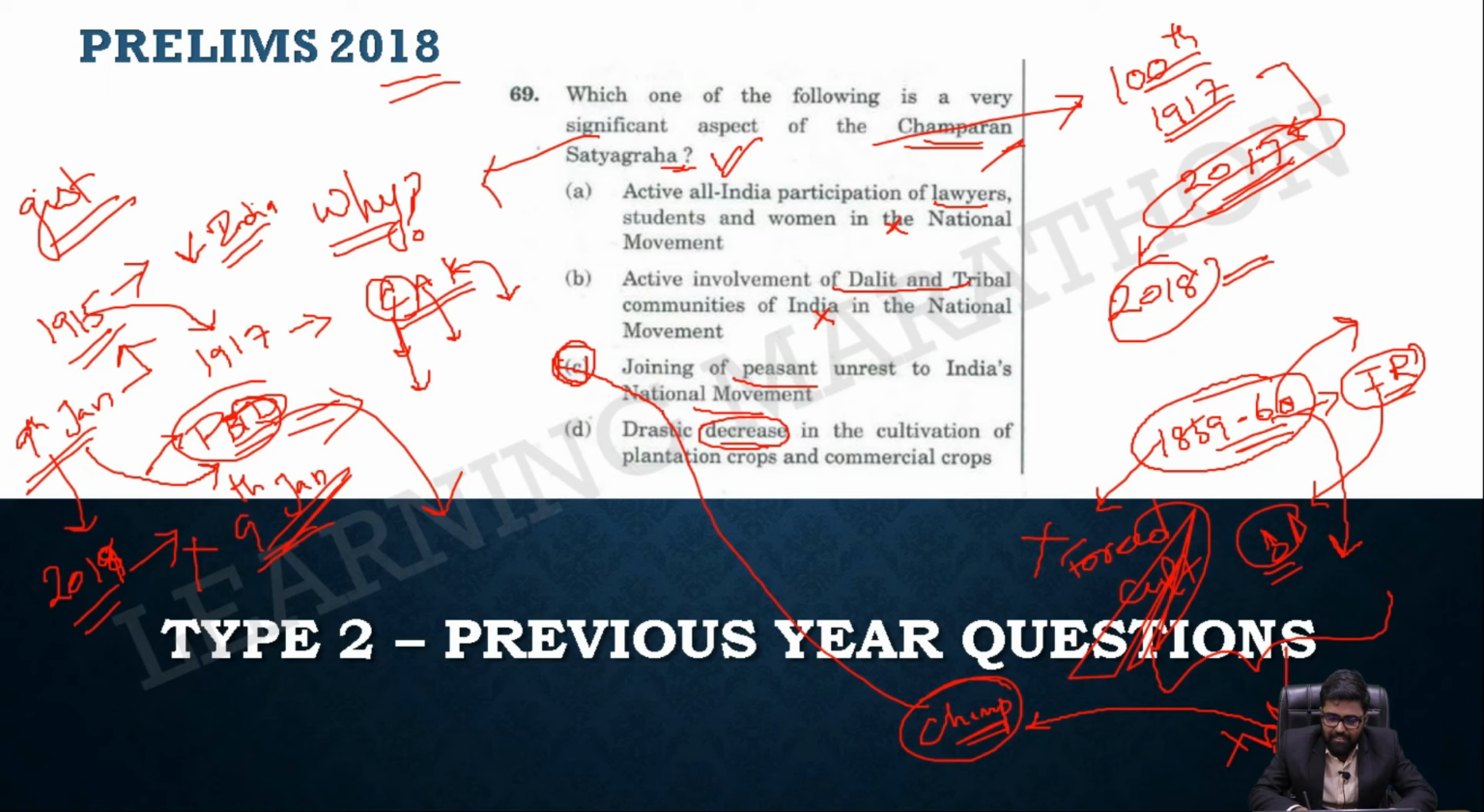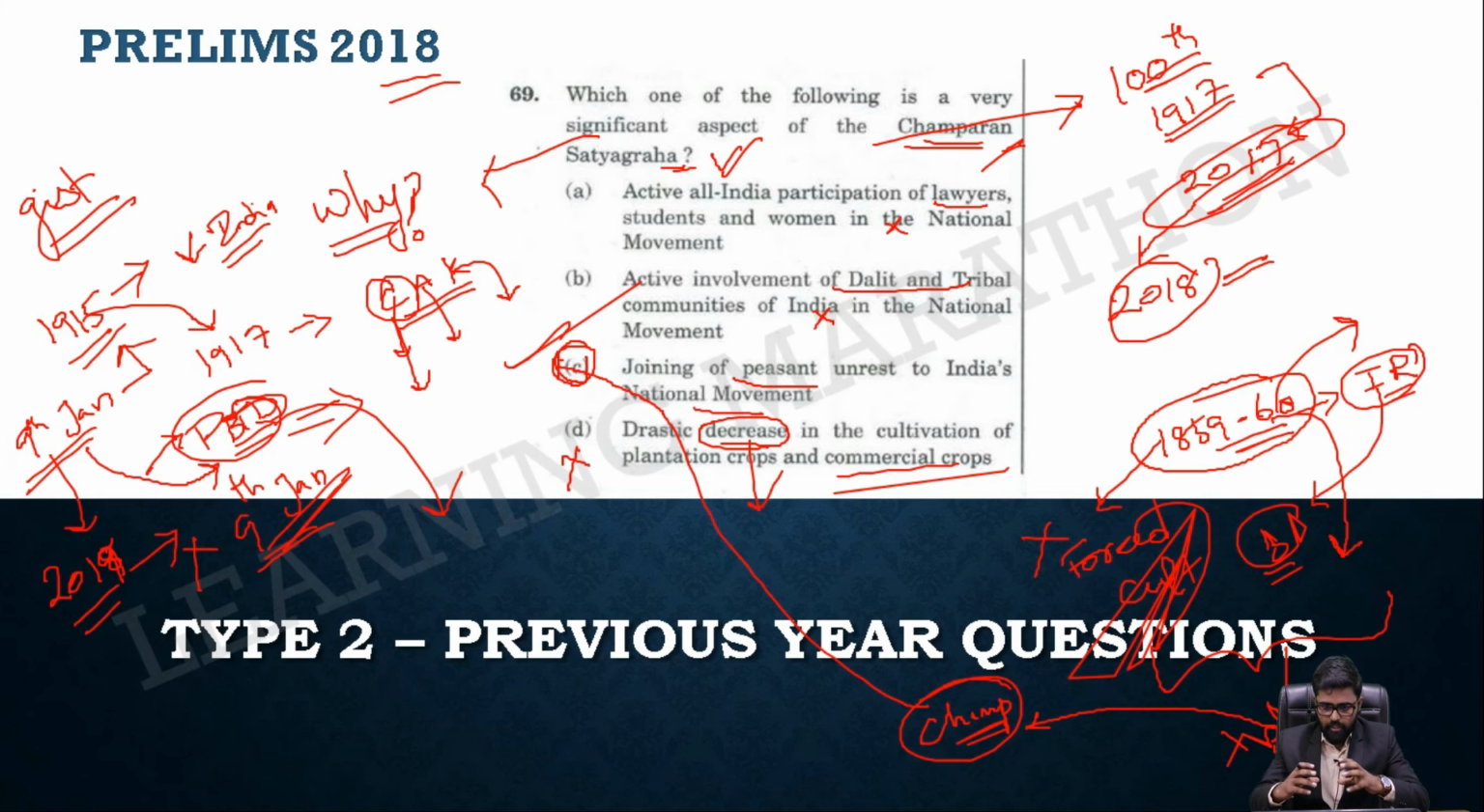Drastic decrease. My God. See, will the planters decrease their commercial crops plantation? No, they will increase it, because that gives them more profit. So obviously this is logically incorrect. The British will never decrease the commercial crops. Obviously you should take option C, and that is the right option also.